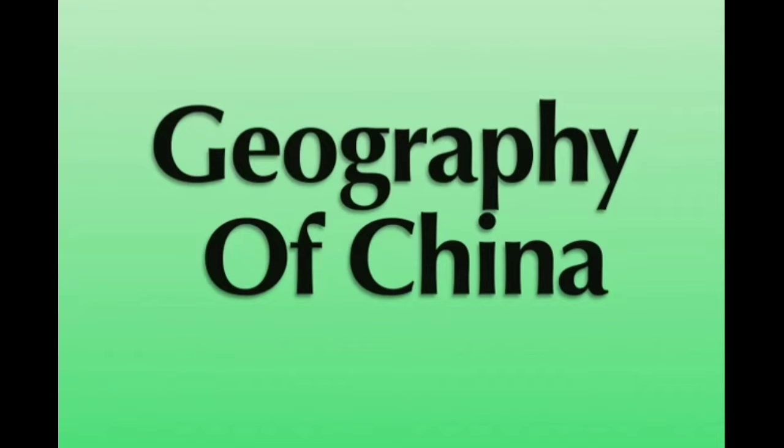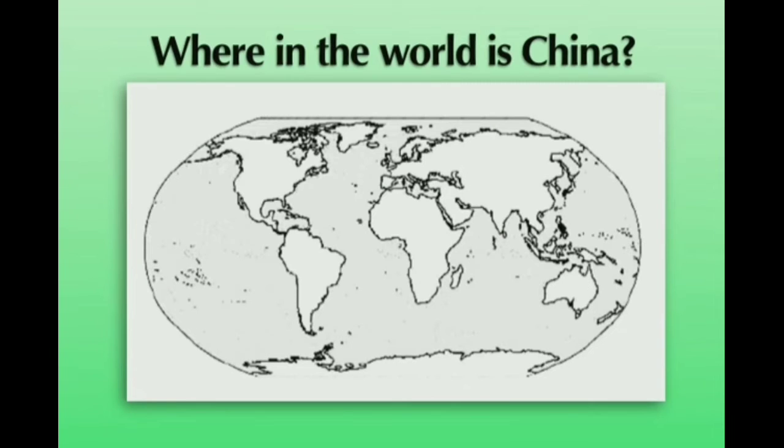Today's edition, we're going to be talking a little bit about the geography of China. And when talking about Chinese geography, the most important question to ask is, where in the world is China? Well, look at this map and identify the location of China. China is located in Eastern Asia.